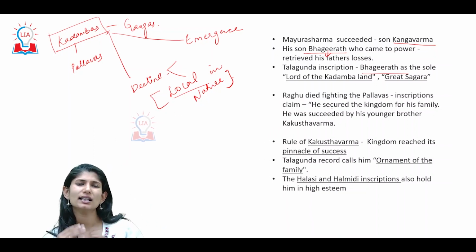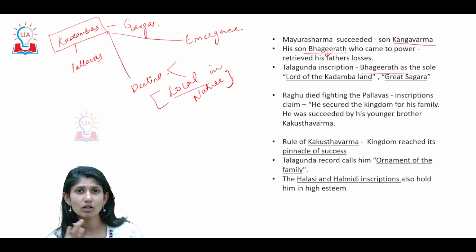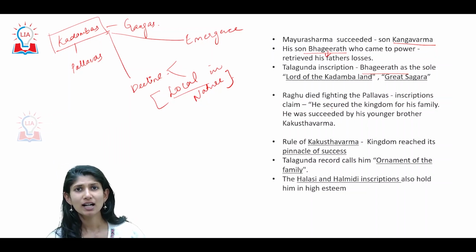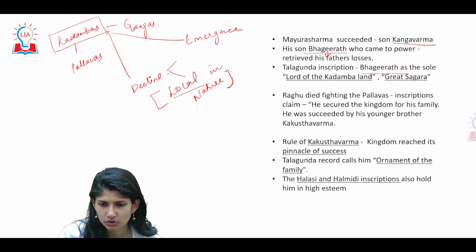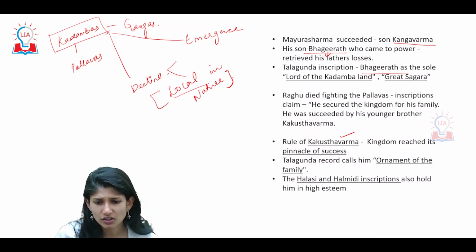Alright, now the next in line to becoming king will be your Raghu, right? He restores the kingdom for his family and then it is taken over by your Kakustaka Varma. Under him is where your Kadamba dynasty reaches the pinnacle of your Kadamba power. Alright, look at this, rule of Kakushta Varma, kingdom reached the pinnacle of success. So basically he was called the ornament of the family, indicating he was the crown jewel.